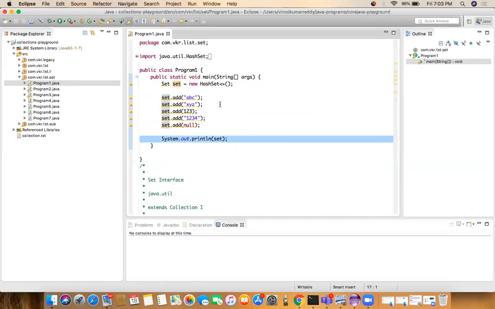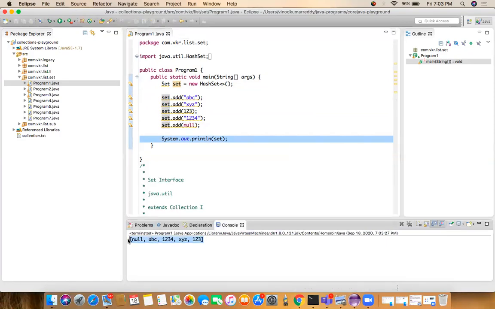If you go and run this, we got the output of null, ABC, 1, 2, 3, XYZ. Let's go and run this again. We'll get the same output. So we have to learn about the set.